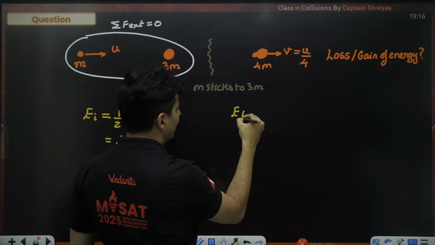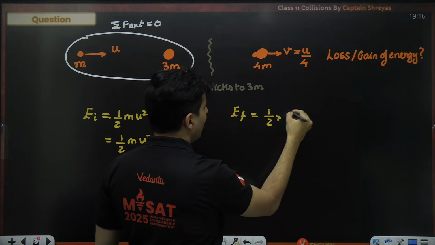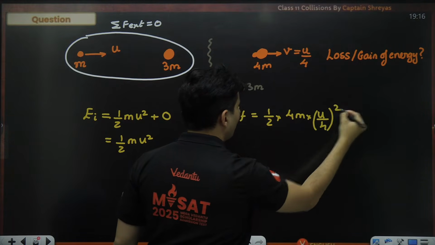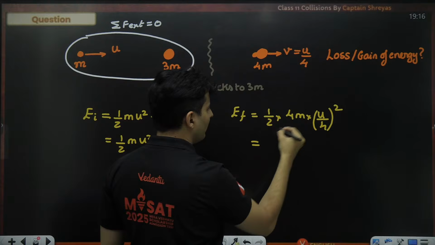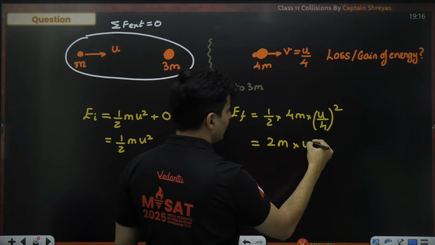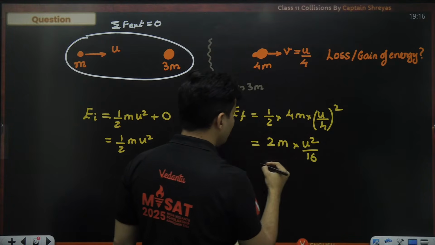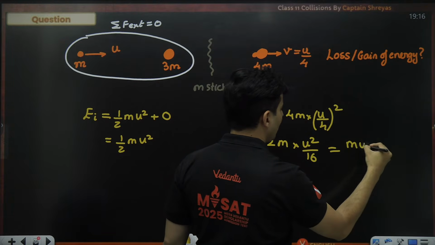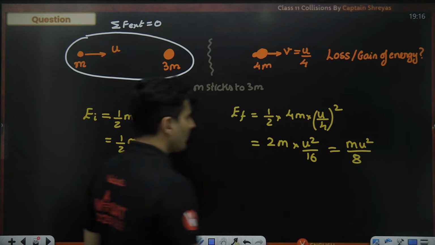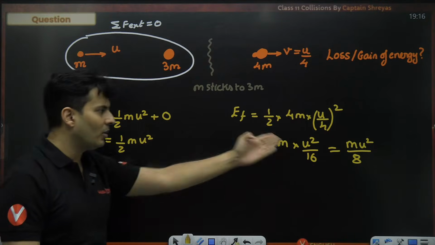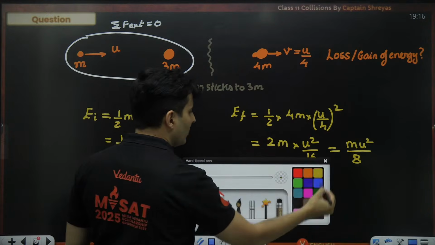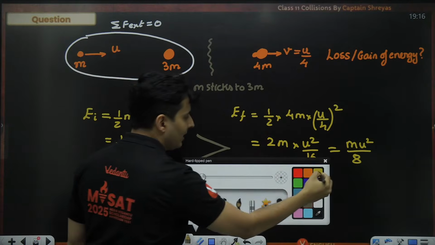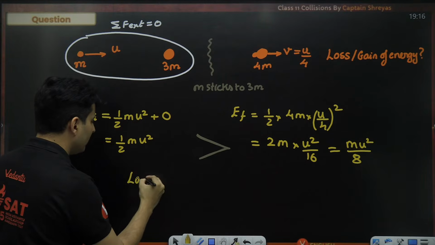What is the final energy? It will be half, mass is 4m and velocity is u by 4, and this whole square. So this will become 4 by 2, which is 2, so 2m, and this will become u square by 16. So this will become 2 and 16 cancels, becomes 8. So it will become mu square by 8. Mu square by 8 versus half mu square. Obviously, this is definitely less than this. So definitely there is a loss of energy.